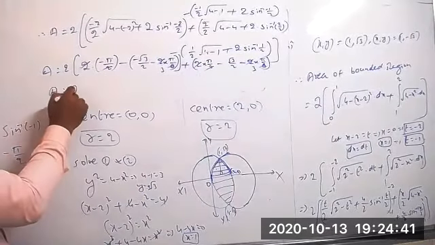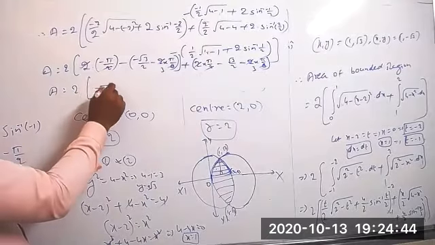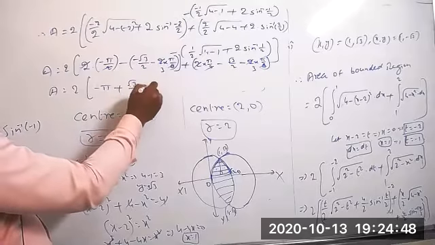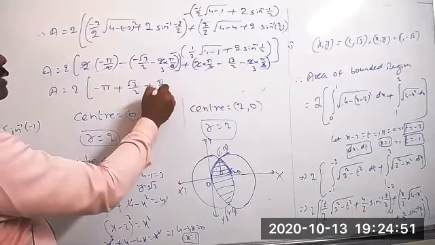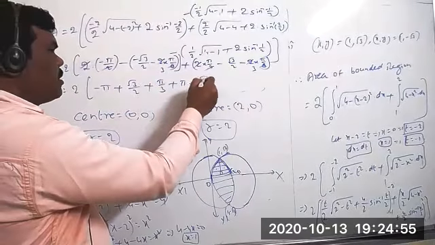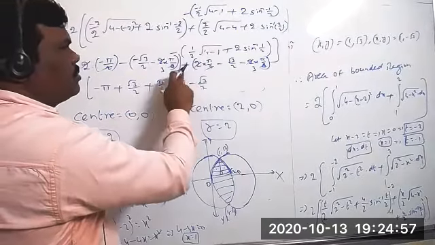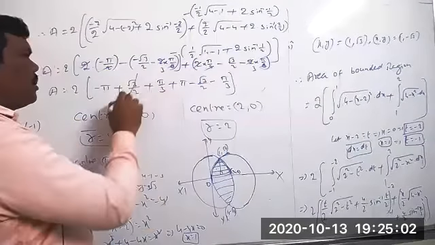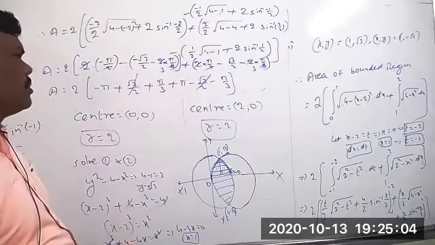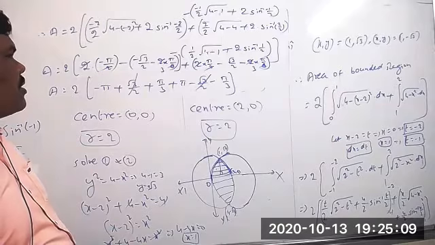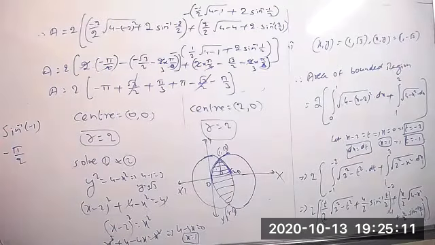So area equal to 2 into, this is minus pi, and minus into minus equal to plus root 3 by 2, minus into minus equal to plus pi by 3, plus pi, plus into minus minus root 3 by 2, next plus into minus equal to minus pi by 3. Clearly, these two also cancel. Whoa, we got everything to be zeros now. No, no, no, it's not possible. How do we get all the values 0?